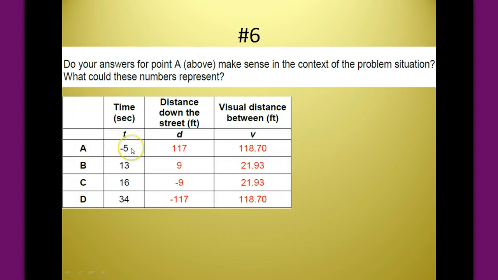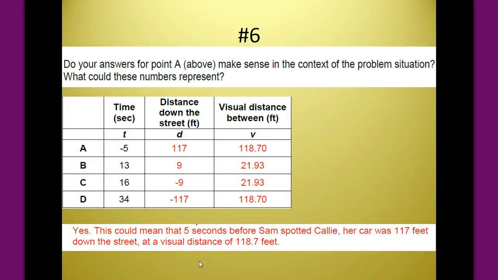That negative time might mean that that's before Sam actually noticed that Callie was driving towards him, so maybe 5 seconds before, and the distance is greater than that initial distance that we were given in the problem, and the visual distance is greater than the initial visual distance. So sure, yes, that would mean that 5 seconds before Sam spotted Callie, her car was 117 feet down the street.